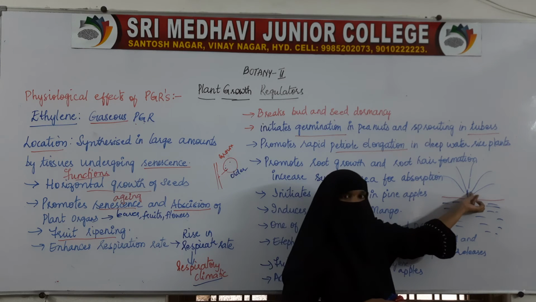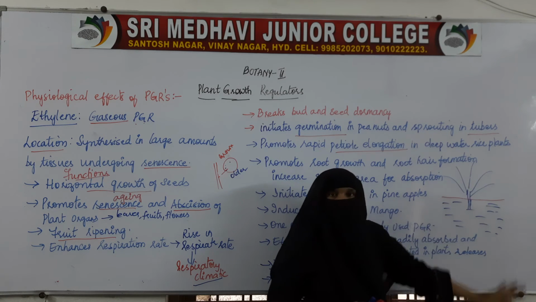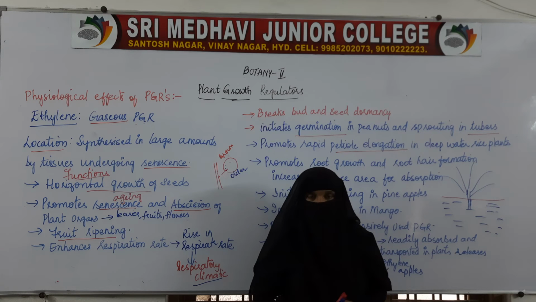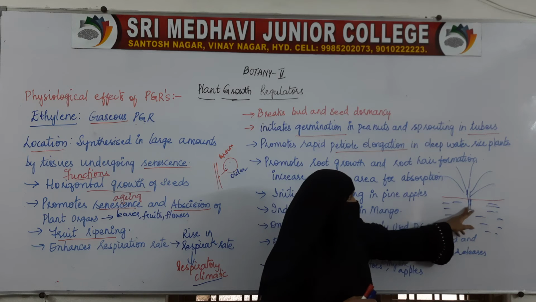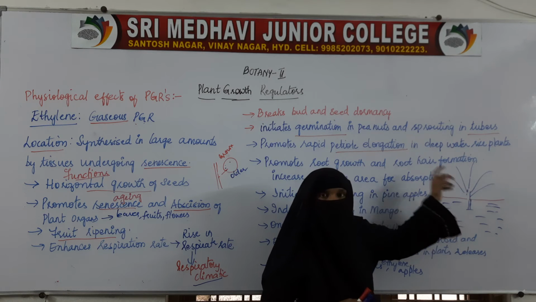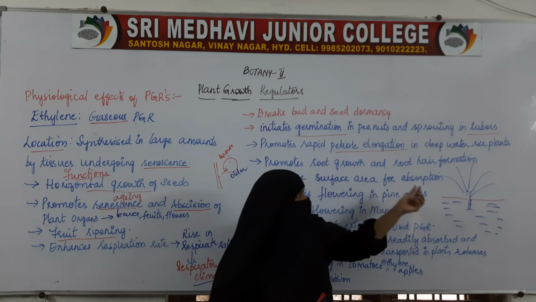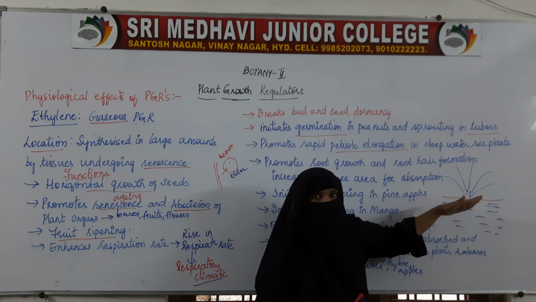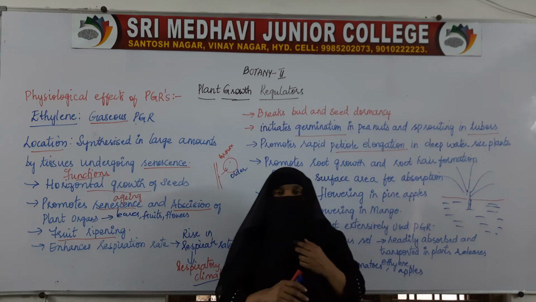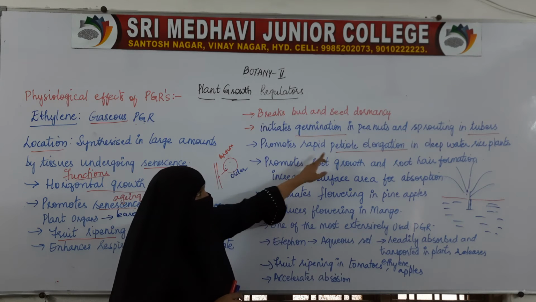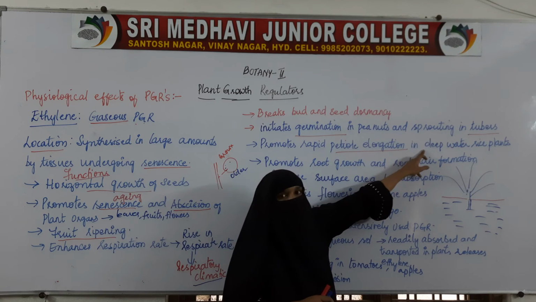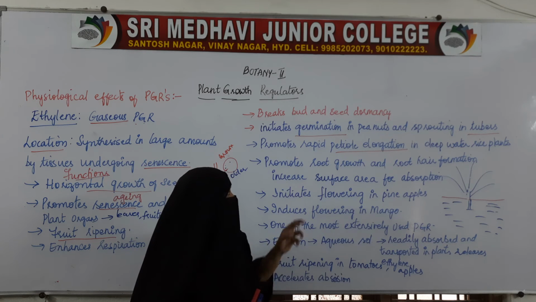If it is not elongated, they will be submerged in water. Because of this petiole elongation by the ethylene, the leaves are above the surface of the water. So it promotes rapid petiole elongation in deep water rice plants.